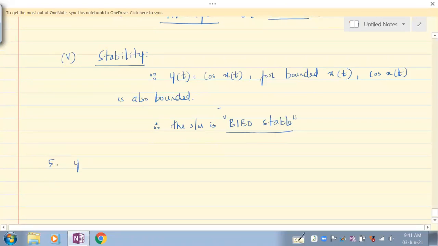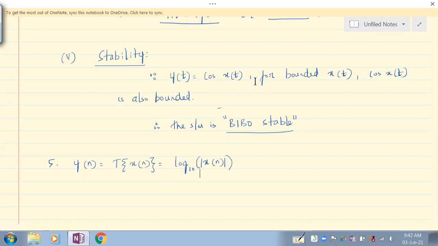Wherein we have y of n, a discrete system, which is actually the response to x of n, and that is given by logarithm to base 10 of the magnitude of x of n, which will not make much difference here. So it's like your cos x of t only.